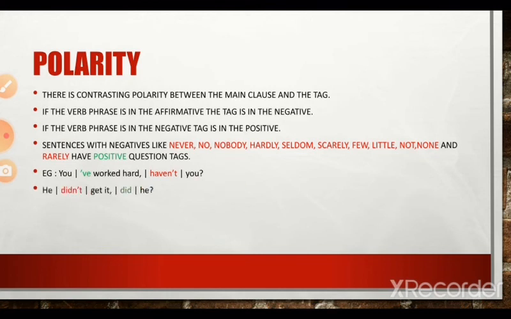He didn't get it, did he? He didn't get it. "Didn't" is in the negative. He didn't get it. "Did he" is in the positive. We had talked about it, hadn't we? Here "had" is in the positive. We had talked about it. "Hadn't we?" "Hadn't" is again in the negative.